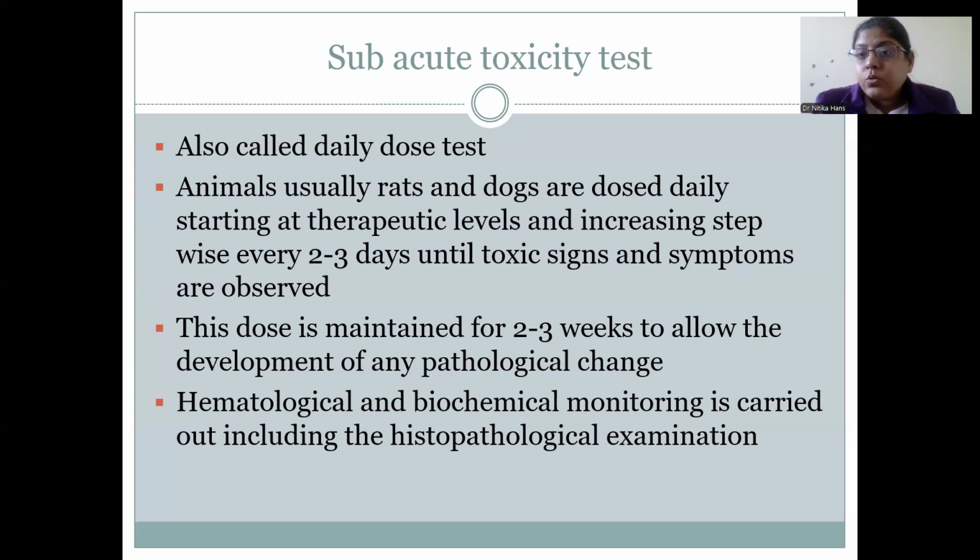And the kidney function tests, like urea nitrogen and creatinine, and the levels of potassium and calcium, and the pancreatic enzymes like lipase and amylase, what is the quantity of amylase and lipase in the body. So these biochemical tests are carried out, and histopathological examination can also be done. The animals can be sacrificed, and then histopathological examination can be done in the subacute toxicity study.